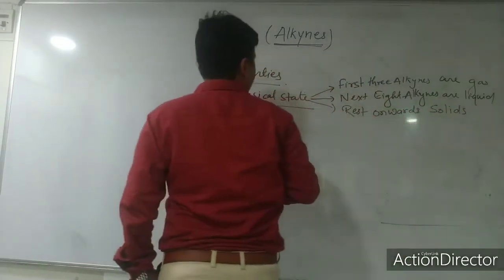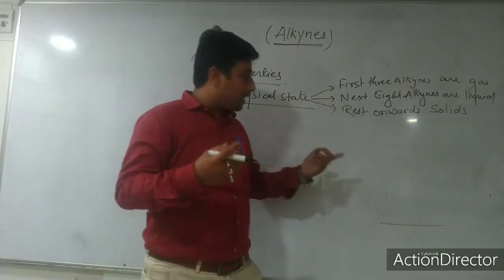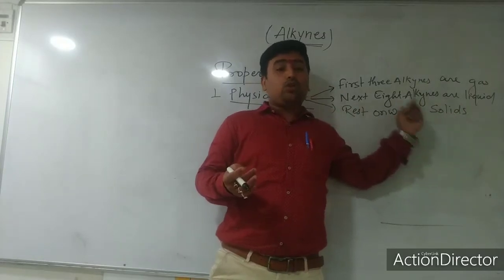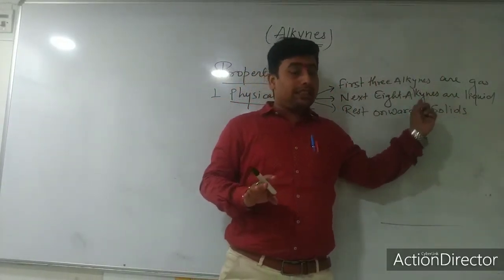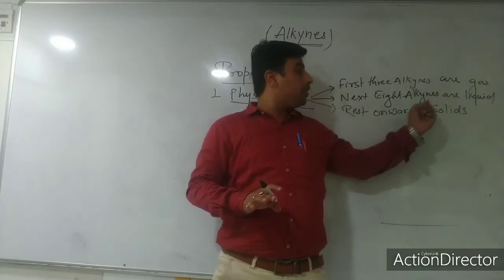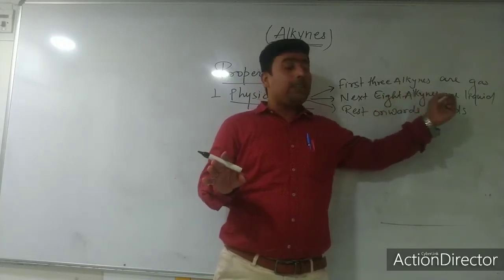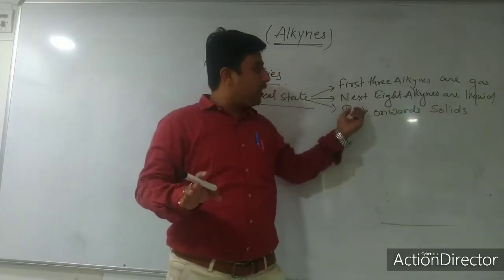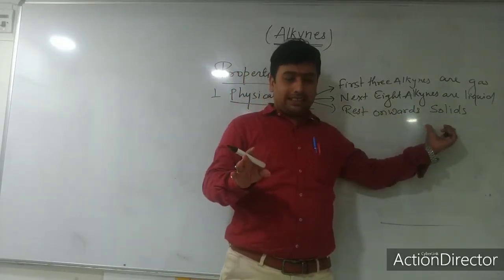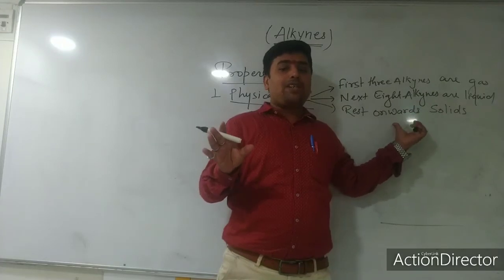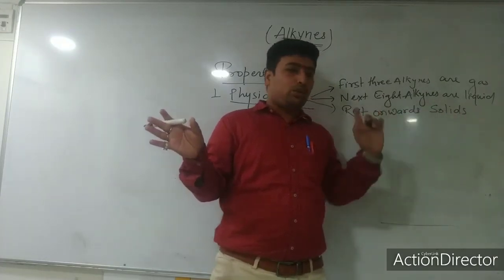Right? Physical state means either they are solid, liquid, or gaseous. So the first three, ethyne, propyne and butyne, will be in the gaseous form. The next 8 alkynes, after butyne till C12, will be in the liquid form, and from C13 onwards, with one triple bond, all the rest are solids.